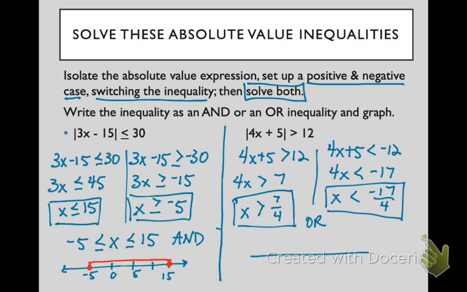When we graph it, we set up a simple number line. I always put things in terms of decimals. So 7/4 is 1 3/4. Negative 17/4 is negative 4 1/4. I do an even scale, and then I mark those two. It's not equal to, so it's going to be an open circle. And then I'm going to show everything that's greater than 1 3/4, so I shade off to the right in the positive direction, and then less than negative 17/4, so I shade off in the negative direction. And that's what an or inequality looks like when it's graphed.